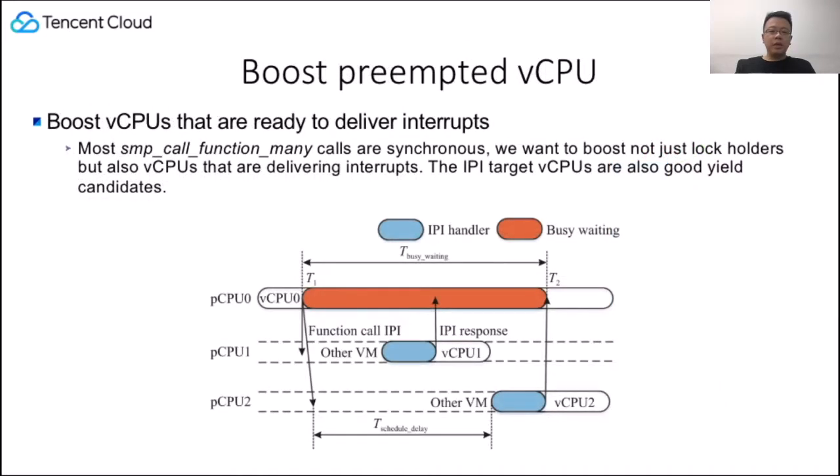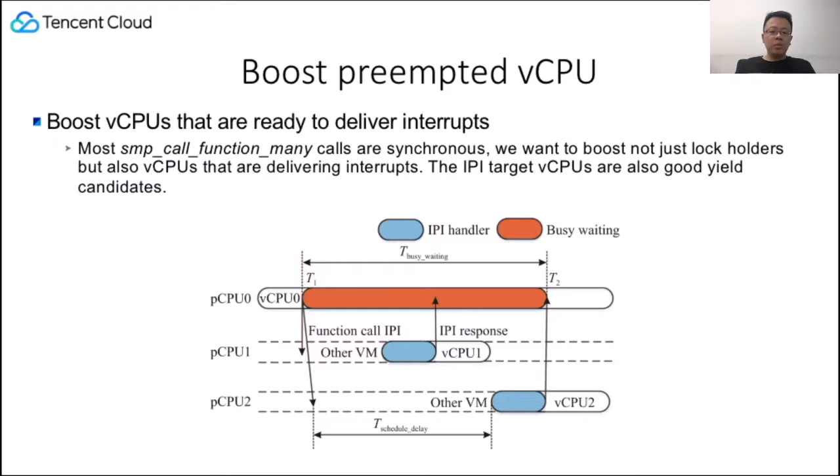Next, I will introduce the mechanism to boost preempted vCPUs. To mitigate the lock holder preemption issue, a vCPU whose spinning is detected by hardware yields time to a lock holder candidate vCPU, which is selected by a heuristic algorithm.